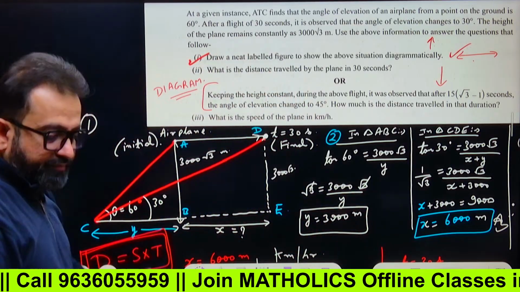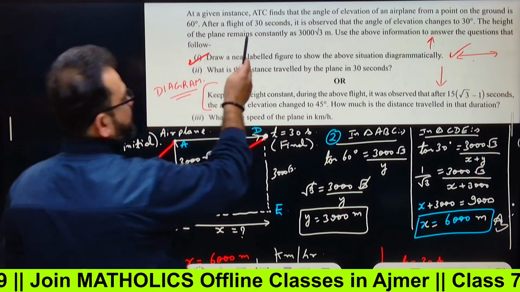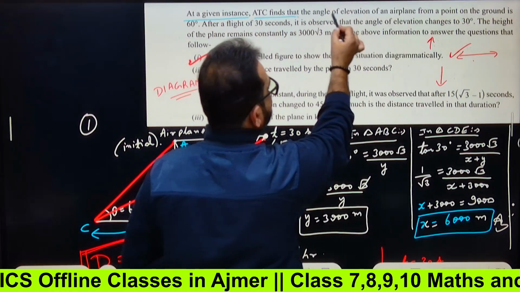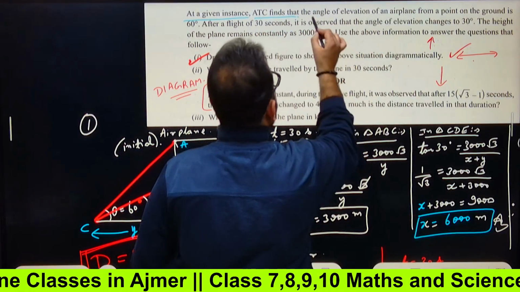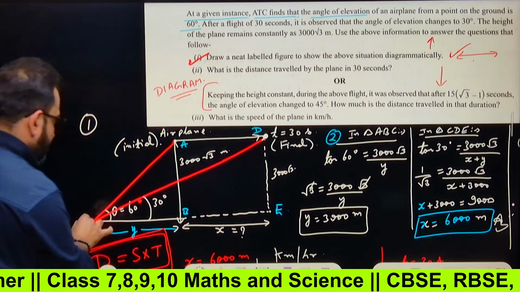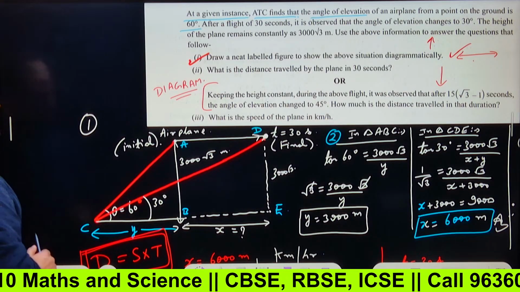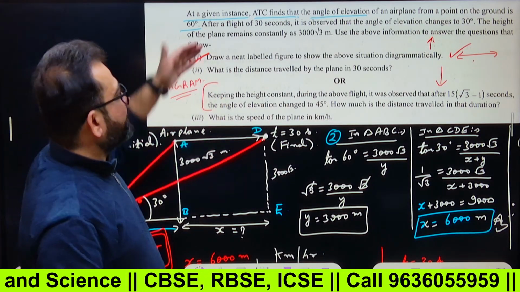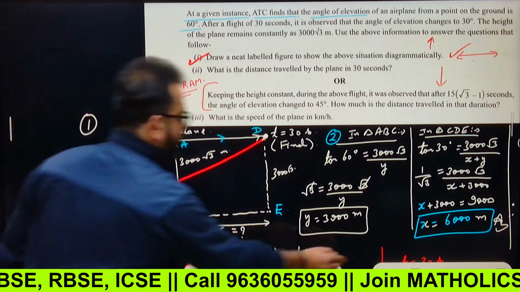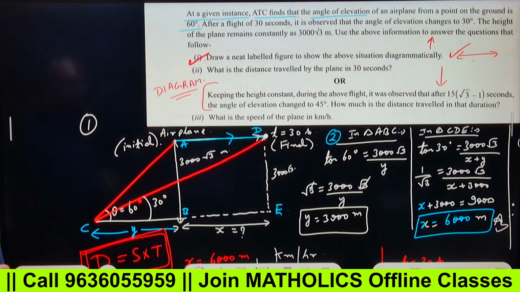At a given instant, ATC finds that the angle of elevation of an airplane from the ground is 60 degrees. From this point to this point, this angle is 60 degrees, the white one which I have drawn in this diagram. After a flight of 30 seconds, the plane will move from this position to this position. Yes or no? Tell me.